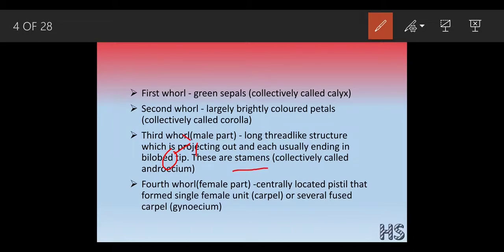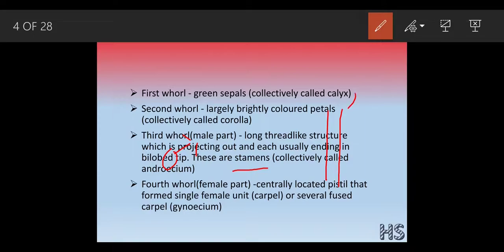Let's understand the structure of this part. It's a long thread-like structure like this, which is projecting out. It moves out of the flower. Why does it move out of the flower? Because of pollination. You have already heard about this word in your 8th standard, pollination.